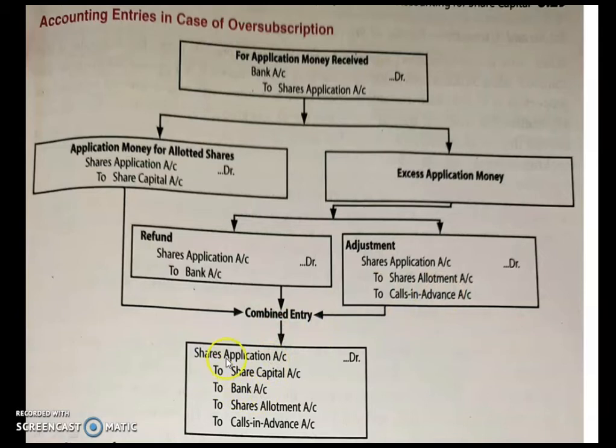Combined entry: for all these cases a combined entry can be passed, that is share application account debited to share capital account, to bank account, that is the refunded amount, to share allotment account, that is the excess money you can adjust to the next installment, that is share allotment account, to calls in advance account. So these are the entries for oversubscription of shares.